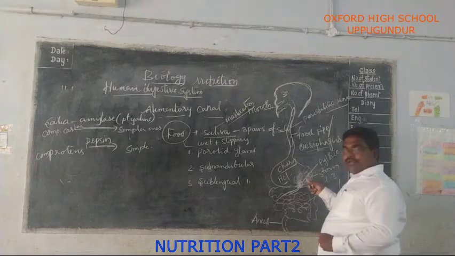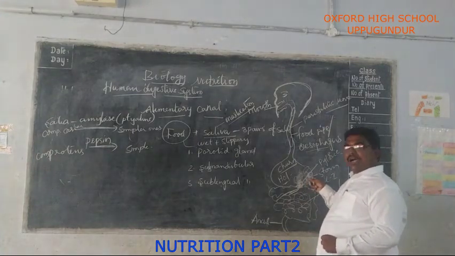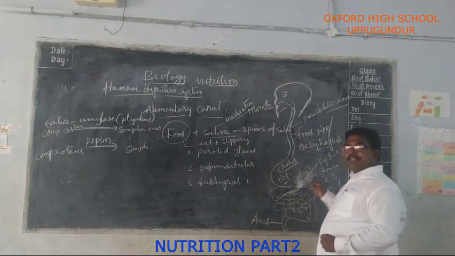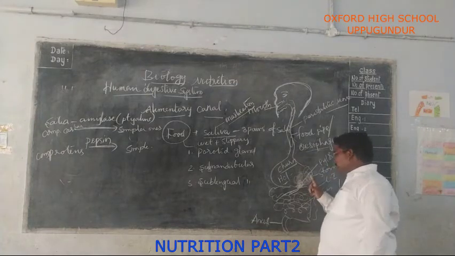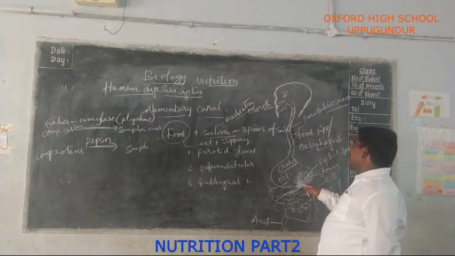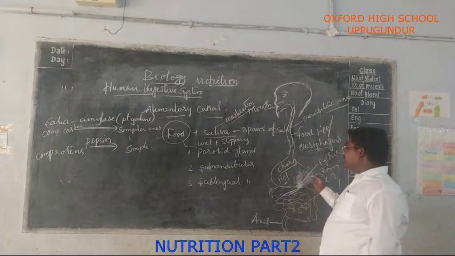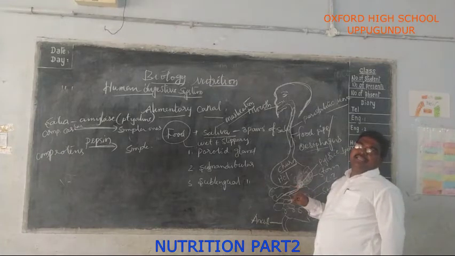So now the food in the semi-solid condition, soft and slimy, is ready to pass from the stomach to the small intestine, and the ring-like pyloric sphincters allow a little quantity of food at a time.